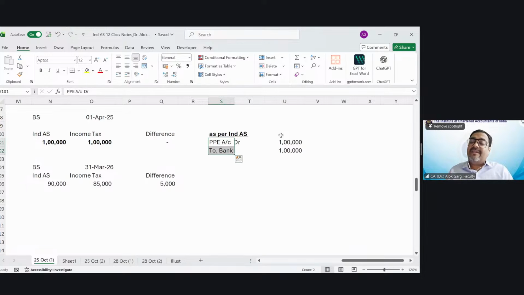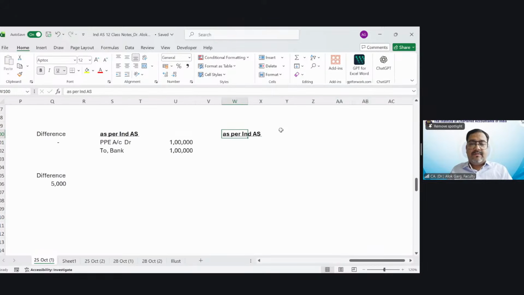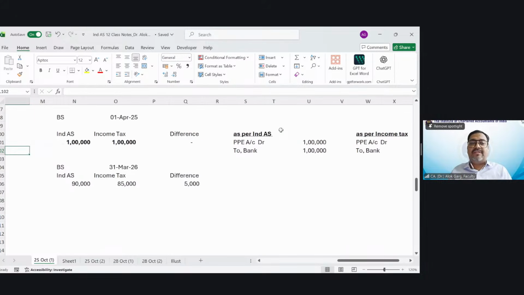If the income tax officer, as per income tax provision, you will pass the entry as per income tax provision, what will be the accounting entry for purchasing a fixed asset? Same entry. The same entry will be as per income tax also, right? PPE account debit to bank. So the tax base and book base will be the same in income tax and Ind AS on the date of initial recognition. On the date of initial recognition.